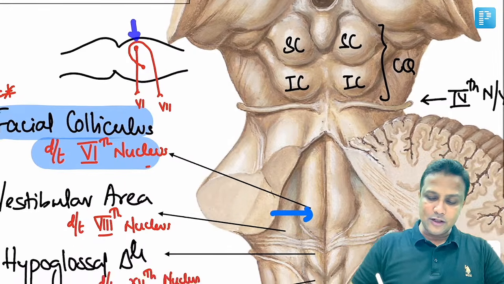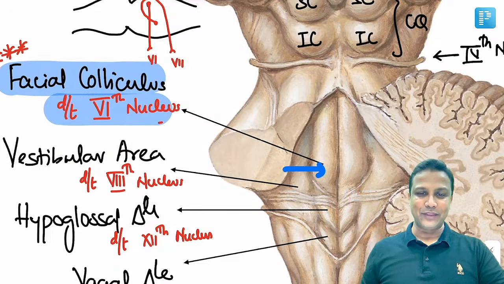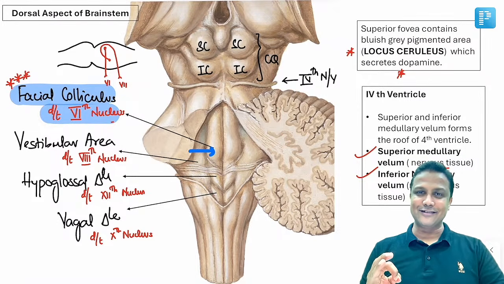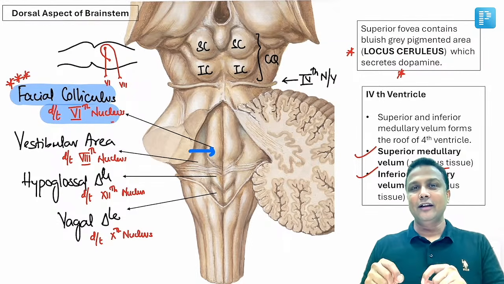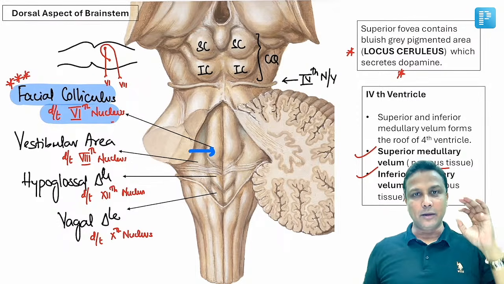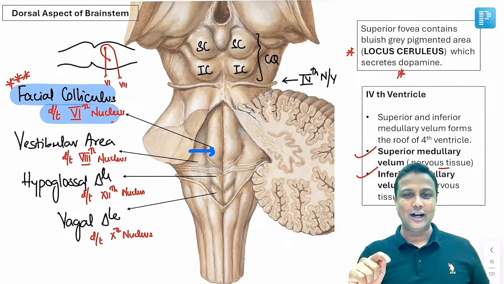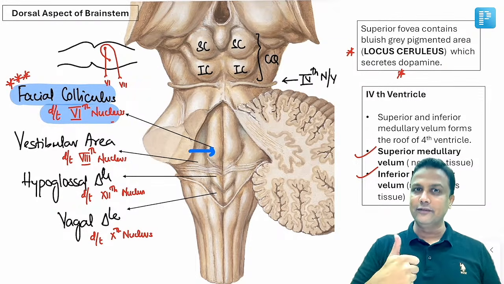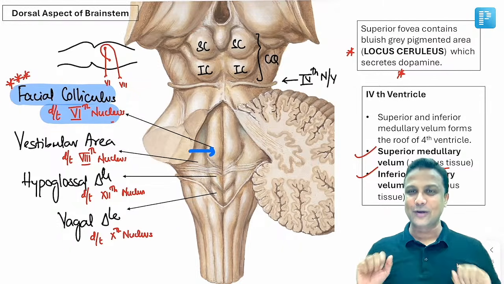अगर यहाँ injury होगा तो सबसे पहले क्या होगा? Nerve involve होगा. Which nerve is involved? 7th nerve will be involved. So please remember, the muscles of facial expression will undergo paralysis. Don't mark the answer that the 6th nucleus will be injured there and then the lateral rectus muscle will be involved there. No. Remember, I'm telling you crystal clearly that the 7th nerve is going to take a turn around that one. तो अगर facial colliculus पर injury होगा तो सबसे पहले 7th nerve injure होगा and muscles of facial expression will be gone. Clinical anatomy is also completed here.